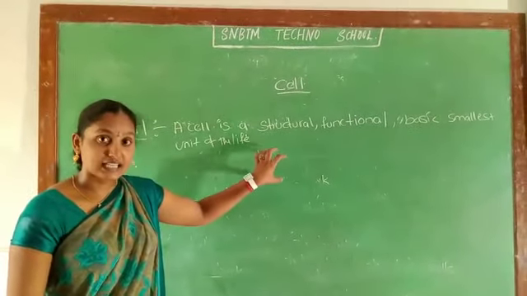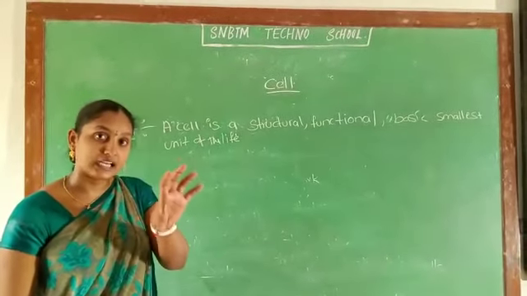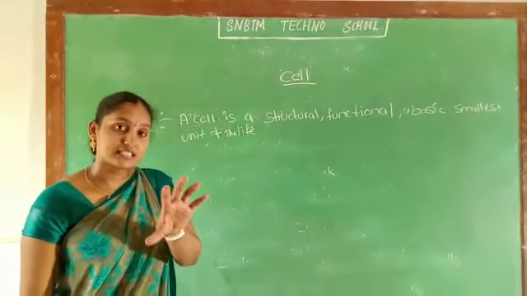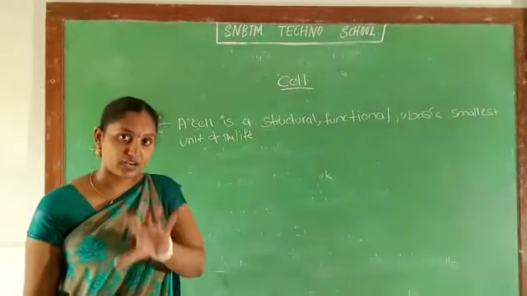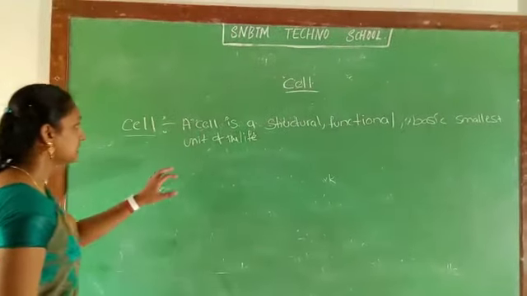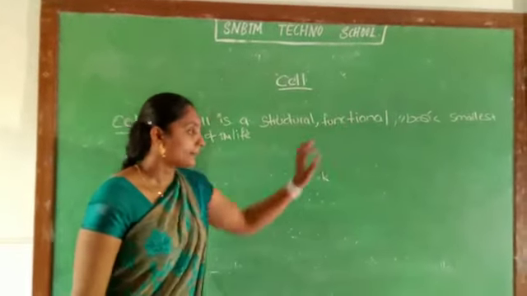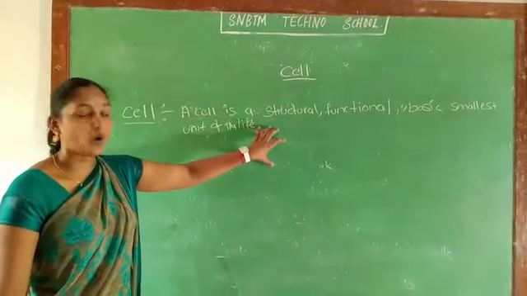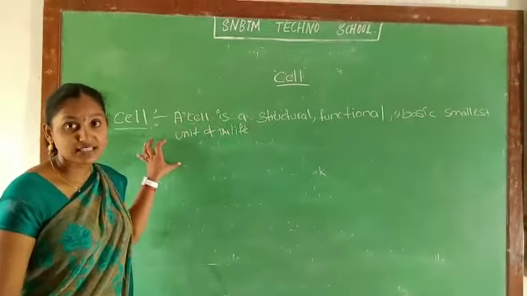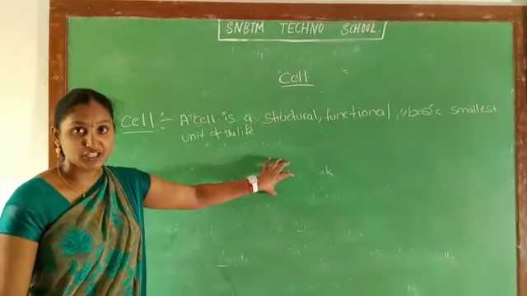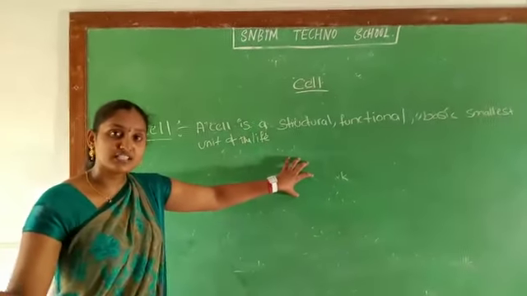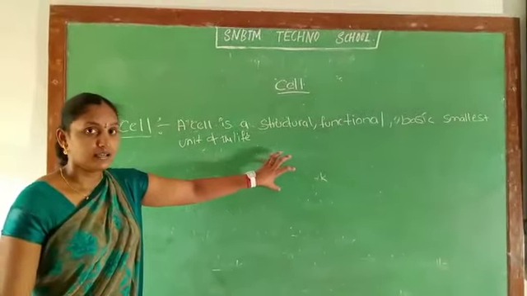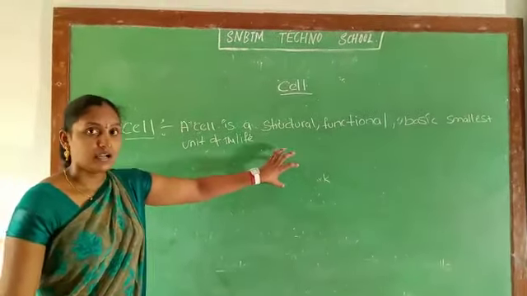That means the cell is living alone. It can live independently because it is the smallest and basic unit of a life. And children, what are the functions? The cell performs all functions in the body. What are the functions? Like reproduction, respiration, digestion, and so many functions are there, children. All types of functions are done by the cell.